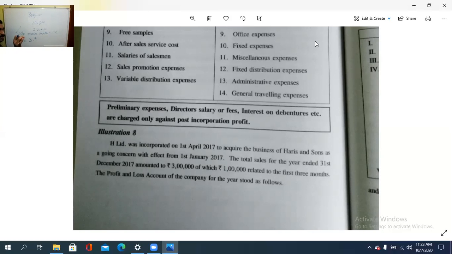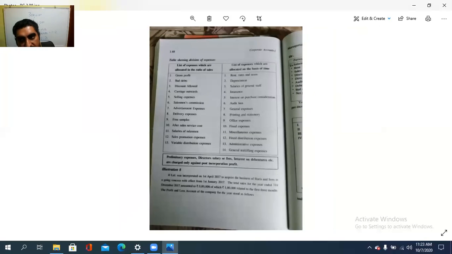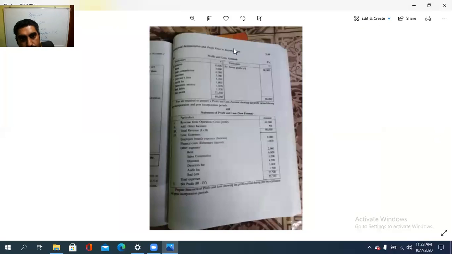The remaining period, April to December, is the 9 months. So we will classify it as 1:3. The sales ratio will be 1:2 and the time ratio will be 3:9, that is 1:3. So we need to apportion on the basis of time ratio 1:3 for the first, and the sales ratio 1:2 for the next. In that way, the items put in the P&L account are to be apportioned.